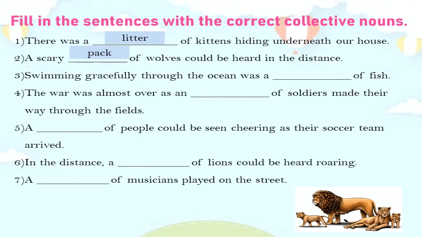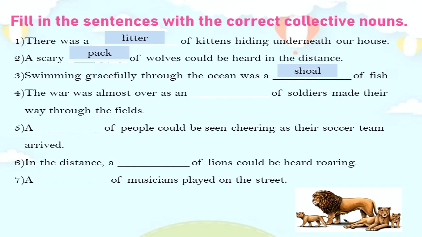Sentence number 3. Swimming gracefully through the ocean was a blank of fish. Swimming gracefully through the ocean was a shoal of fish is the correct sentence. If you have written school of fish, that is also correct.